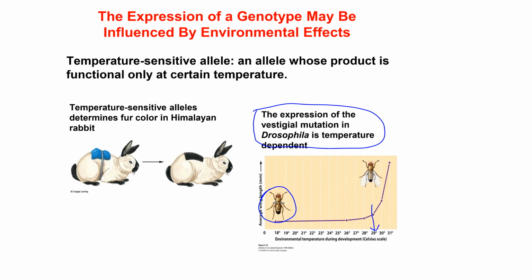You can actually make a little experiment to prove this: shave a little piece of fur on the back of a rabbit and put an ice pack on it. After several days, when the fur grows back, you will see that it will be black because the enzyme is active only at low temperature. That's why we call this allele temperature sensitive, and their expression is affected by environmental changes.